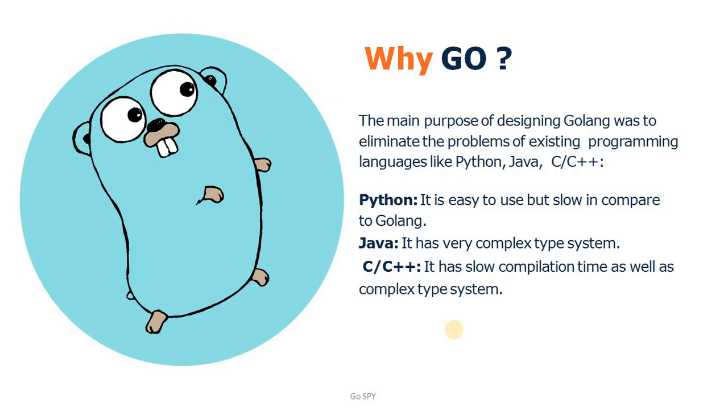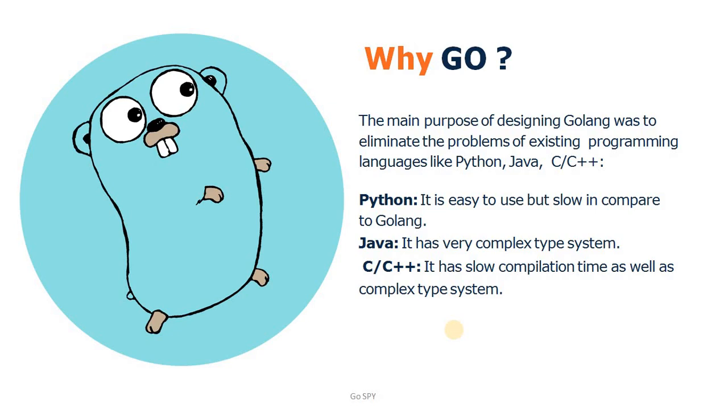These programming languages are quite famous in today's market, but they also have some limitations. To overcome these limitations, those ex-Google employees thought we need to develop a new programming language. So they developed the Go language.